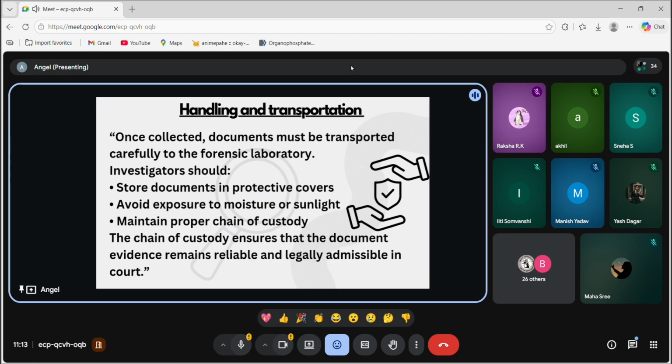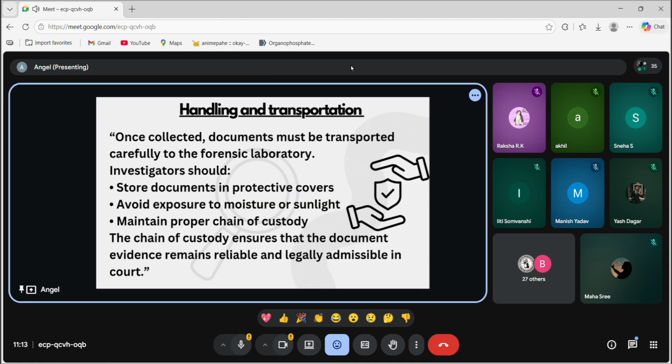Avoid exposure, because it can alter the writing features. Like every ink is also different, right? Every ink is different. For the gel pen we use a different ink, for the ball pen we use a different ink. So because of that, we should avoid exposure to moisture or sunlight, and maintain proper chain of custody, like proper handling from the collection to the evidence presentation at the court of law.